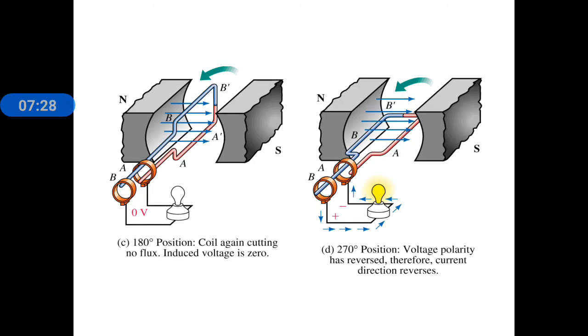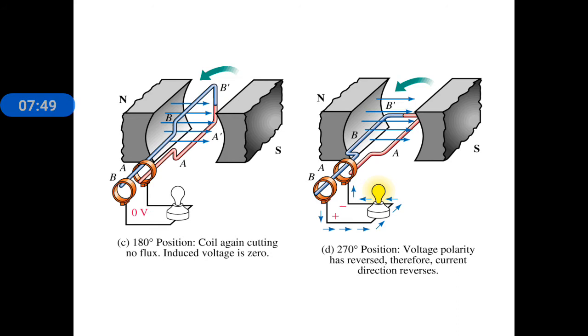In the next figure, the red color A and A dash have again moved 90 degrees, so now it has reached exactly the opposite side, the 180 degree position. The coil is cutting no flux because it is parallel to the field, so no EMF is induced, there is no current, and the bulb is off.